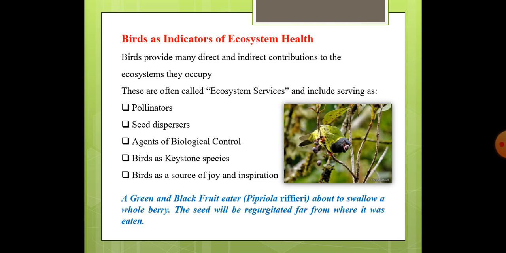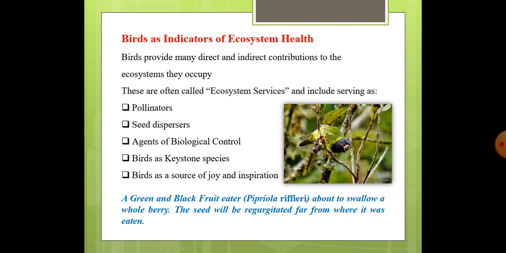Similarly, cavities formed by the nesting ducks, swifts, bluebirds, swallows. When one bird is making some cavity, that cavity is being used by some other animal or another bird. So they are also acting as keystone species.